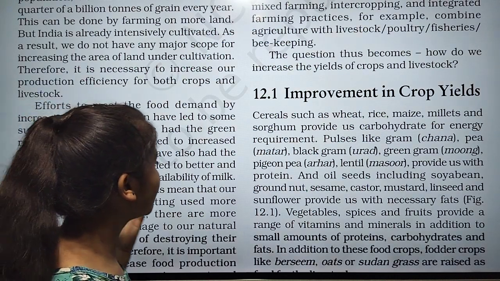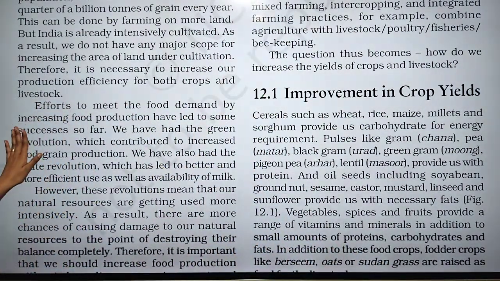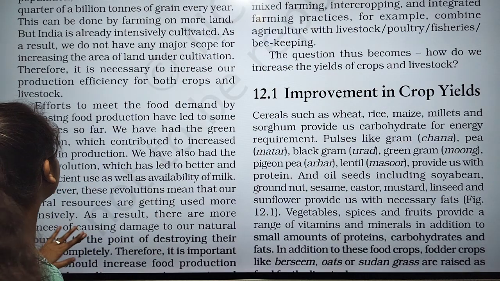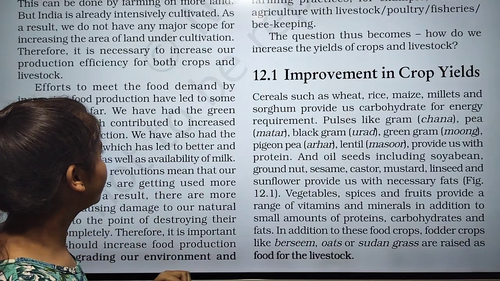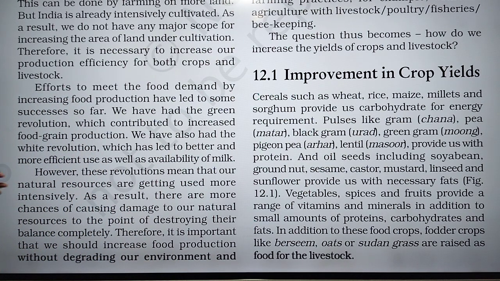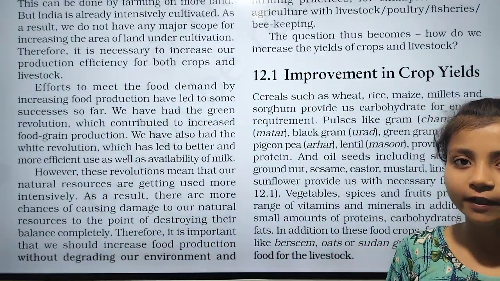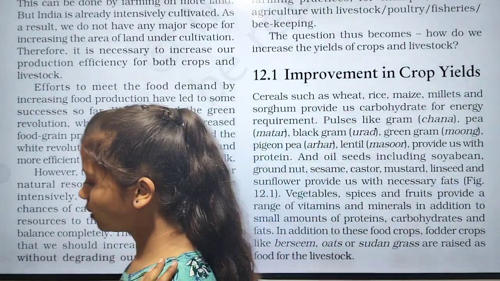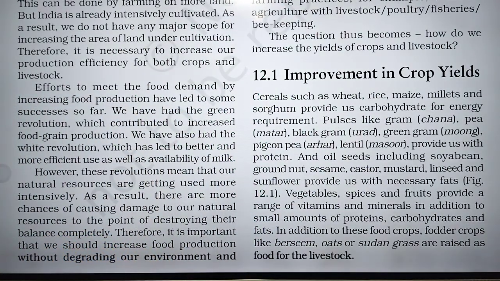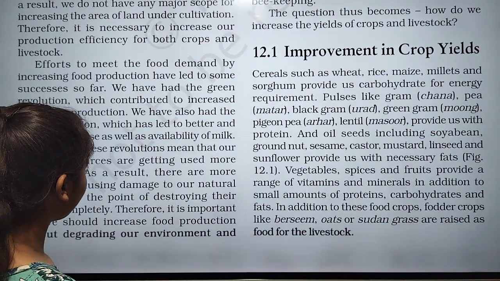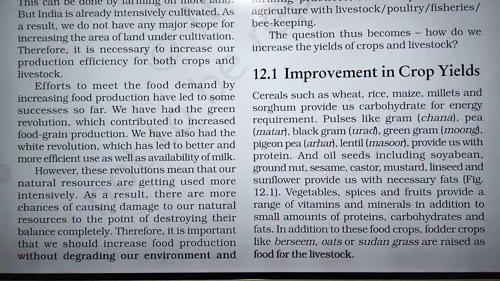So we have had the Green Revolution, which contributed to increasing food grain production. We all know that in the Green Revolution we used many things to increase production, like HYV seeds and also good manures and fertilizers, which contributed to increasing food grain production.